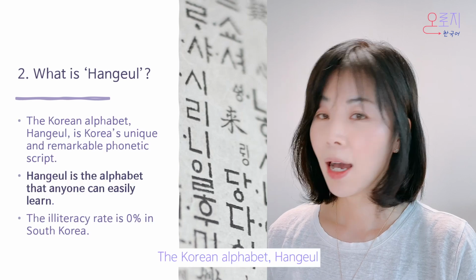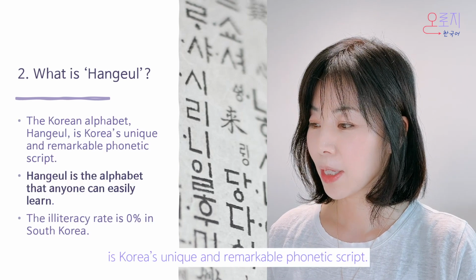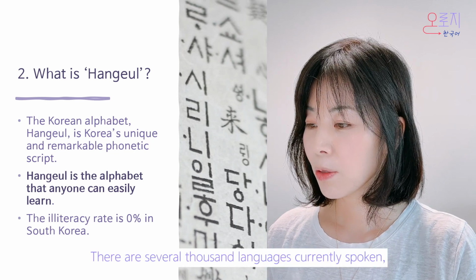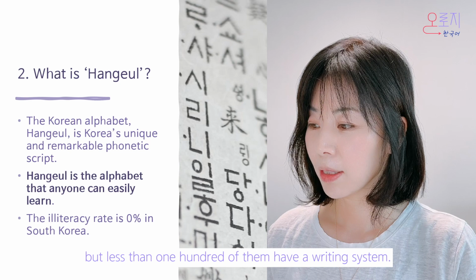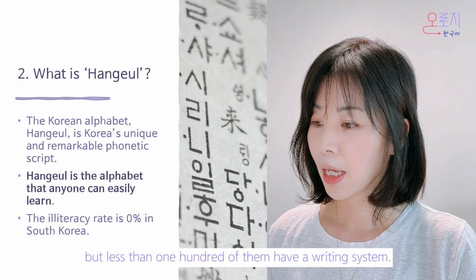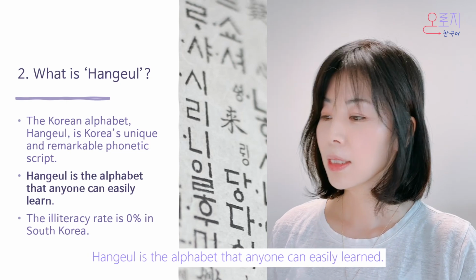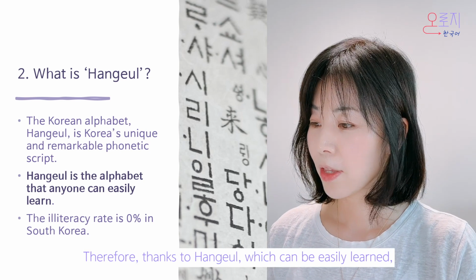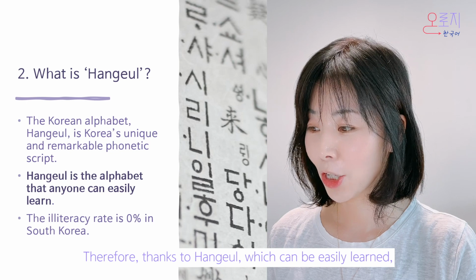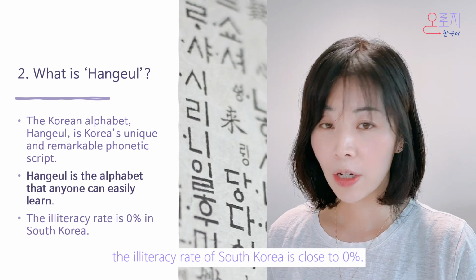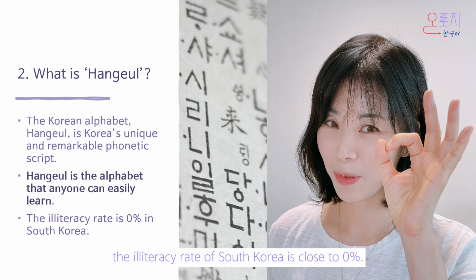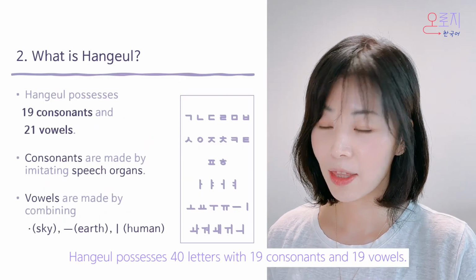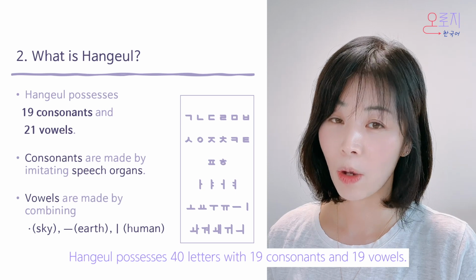The Korean alphabet, Hangul, is Korea's unique and remarkable phonetic script. There are several thousand languages currently spoken, but less than 100 of them have a writing system. Hangul is the alphabet that anyone can easily learn. Therefore, thanks to Hangul, which can be easily learned, the illiteracy rate of South Korea is close to 0%. Hangul possesses 40 letters with 19 consonants and 21 vowels.